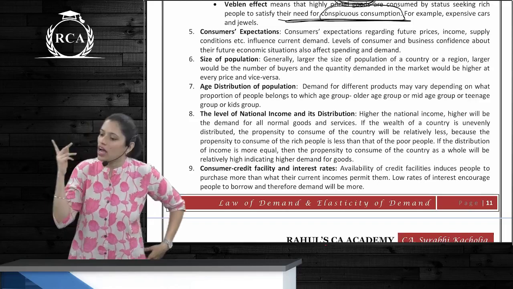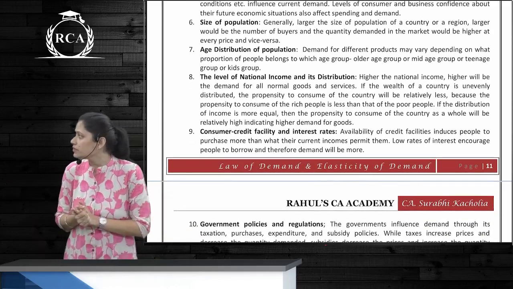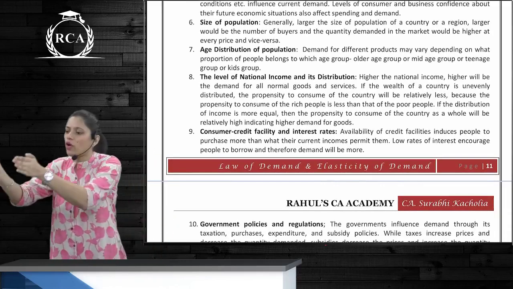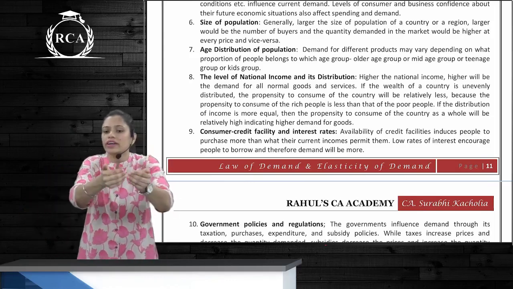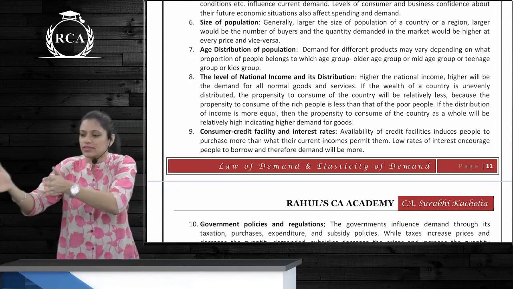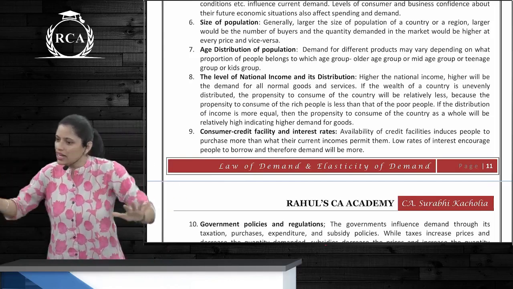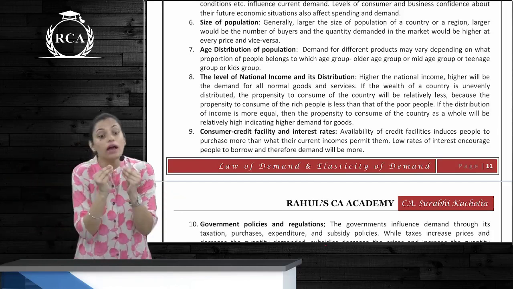Size of population, higher the population, higher will be the quantity demanded. Age distribution of population, depending on which age group they fall, what is your target audience basically? According to that, you see which quantity is demanded in which sense. If it's for children, then toys, books, basic cars which they use, those kinds of things are more attractive.